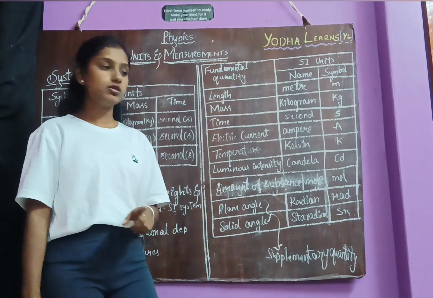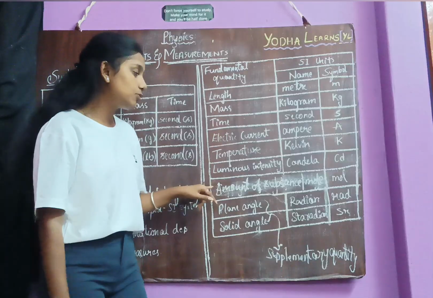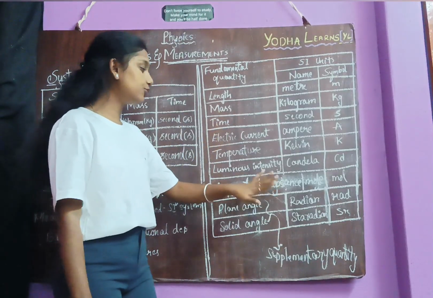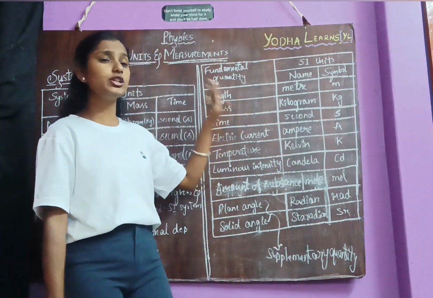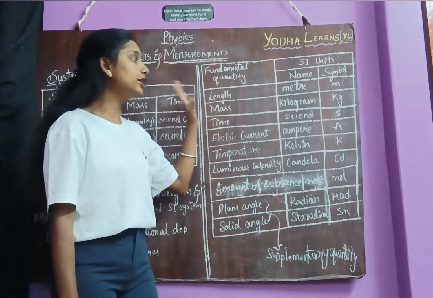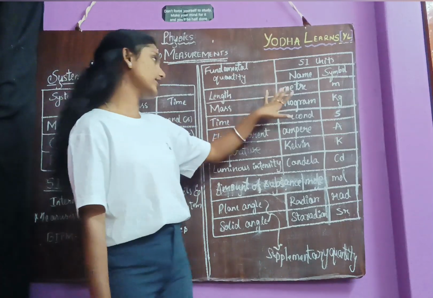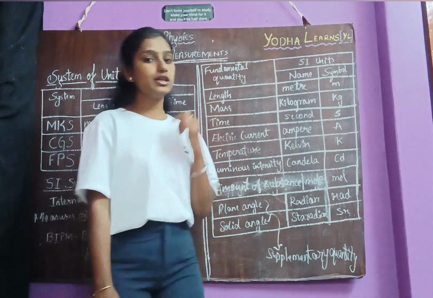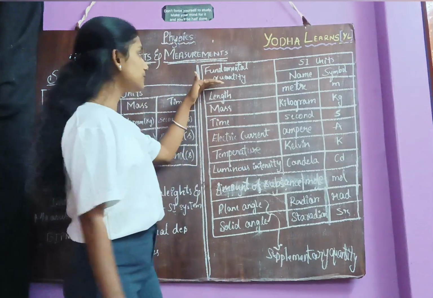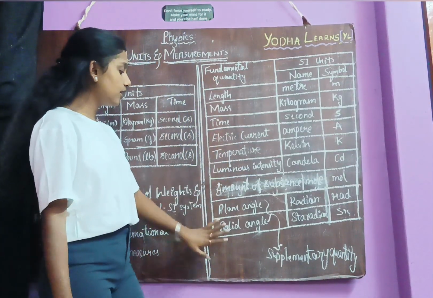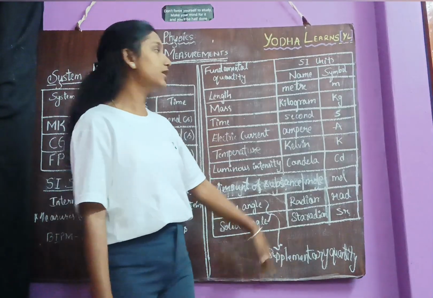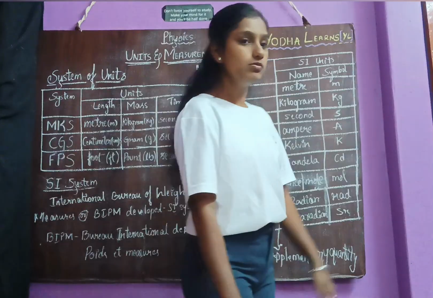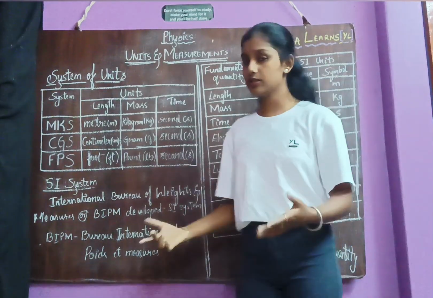So do you remember? Even I mistakenly missed one here. So remember, you should not make that mistake. You should thoroughly prepare and remember this table along with the SI unit names, symbols, fundamental quantities and supplementary quantities. Did you understand? So these are the 7 fundamental quantities and the 2 supplementary quantities along with the SI unit names and symbols. Now let's go further.